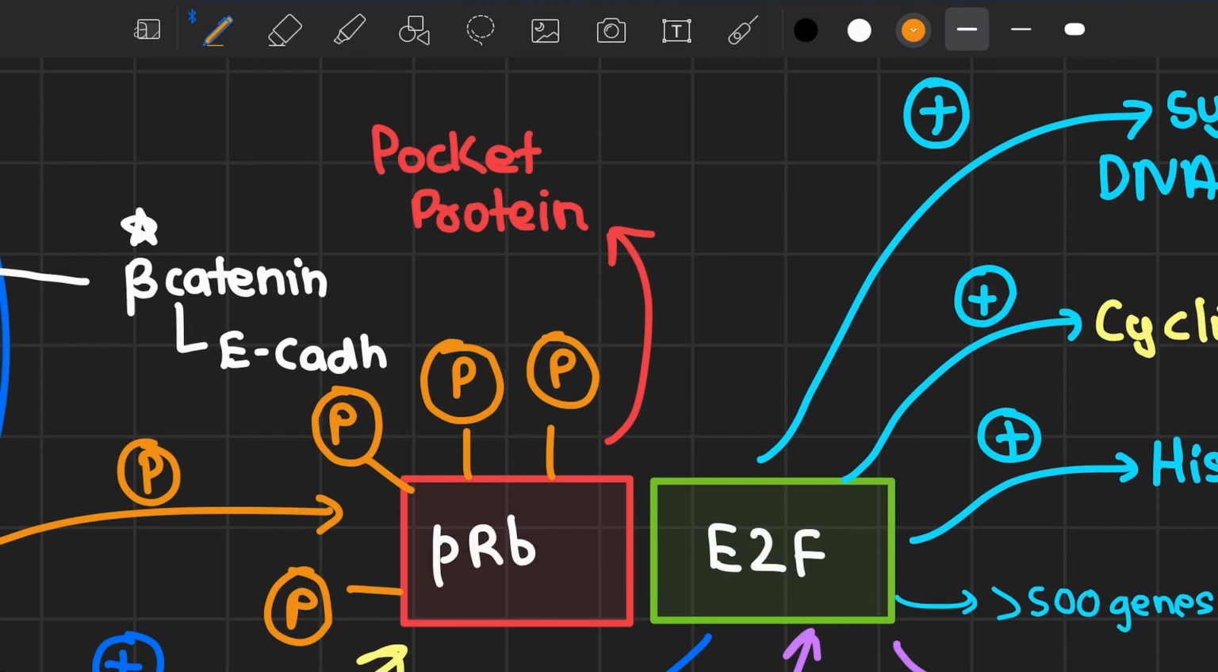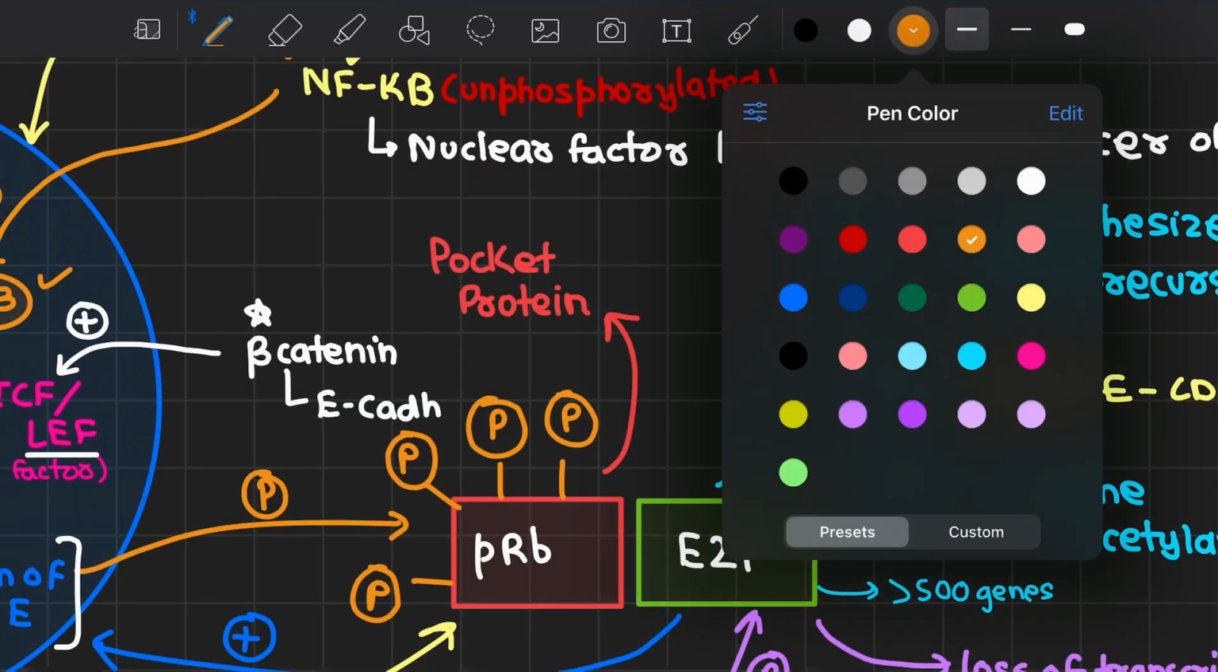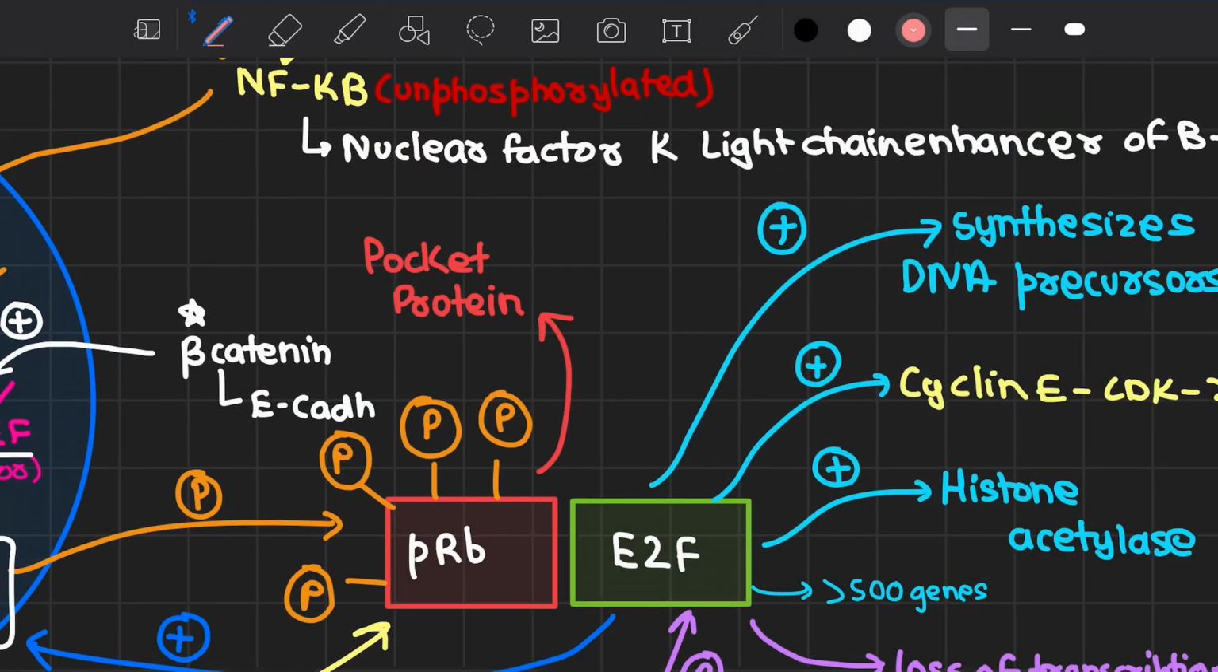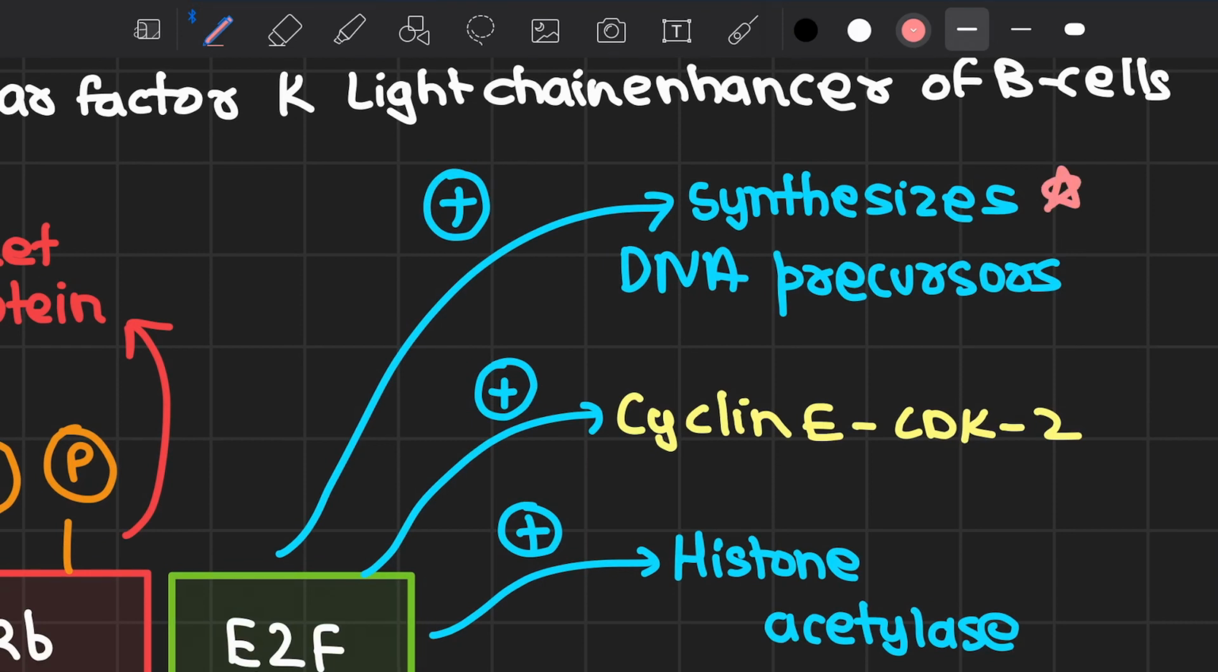Now, as we have crossed this restriction point, the pocket protein, that is pRB, will not be able to bind to E2F through its binding domain, so the E2F transcription factor gets free. This E2F transcription factor has multiple roles. It leads to upregulation of DNA precursors, and lets the cell prepare for the upcoming DNA synthesis phase, that is the S phase. It leads to upregulation of cyclin E and CDK2 as well. That is, it will stimulate more production of cyclin E. Again, it is a feed-forward cycle.